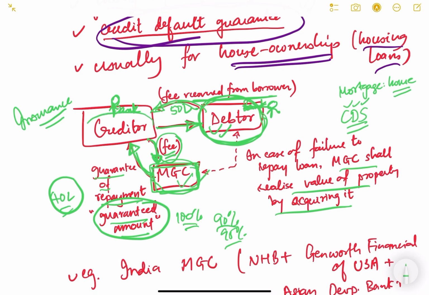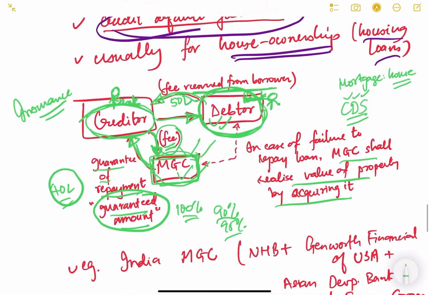So basically the creditor does not have that tension in the future that they will have to go to all the courts and different acts and SARFAESI and different things. This MGC will do that for him. So he is basically getting the credit default guarantee. This is how the credit default mortgage guarantee company works.